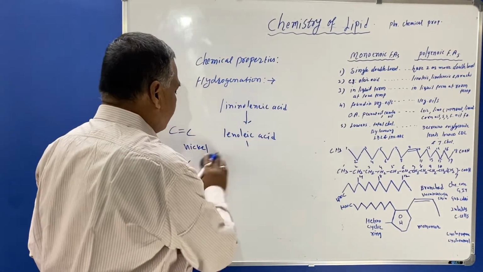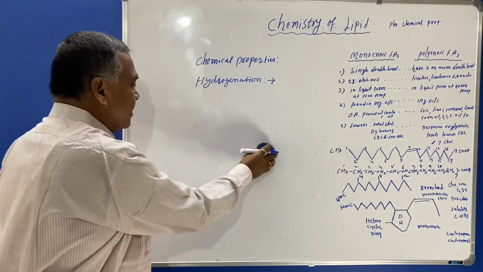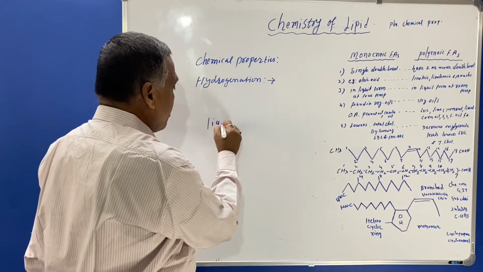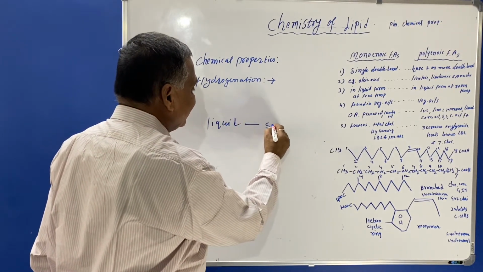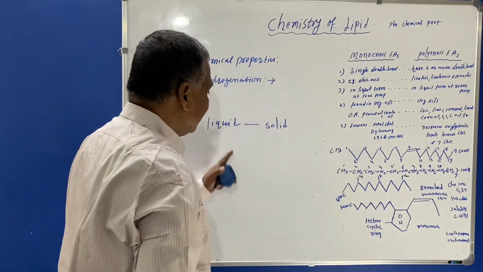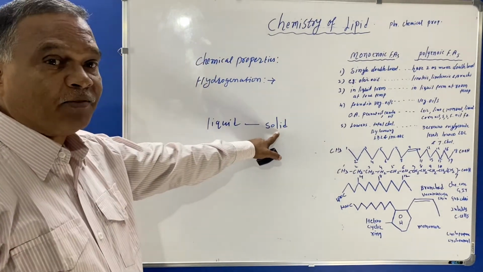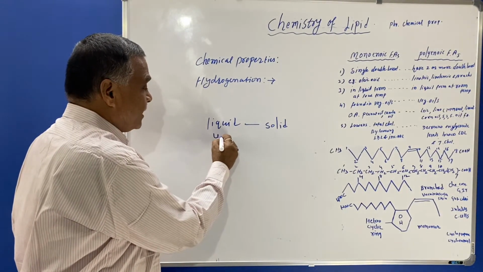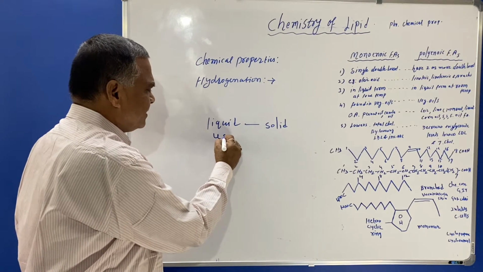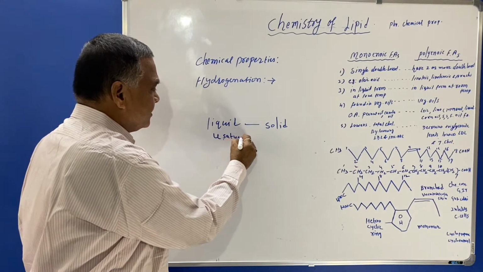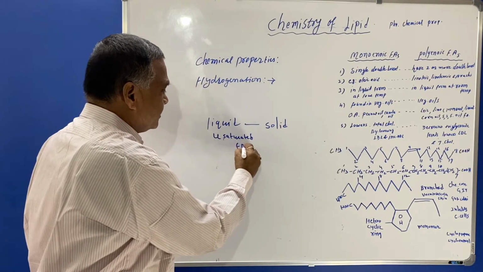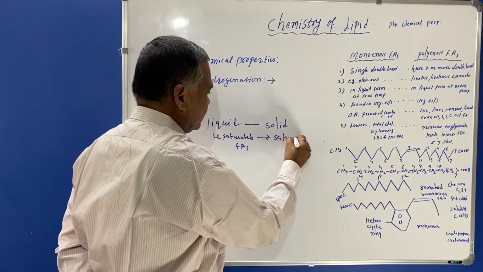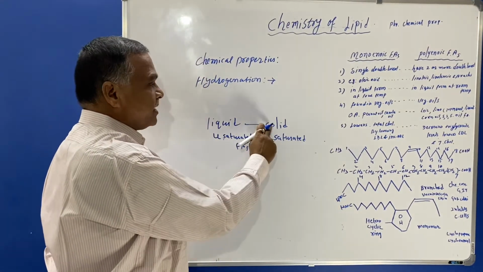So this is the example, and we have also seen in vegetable oil that the liquid form of fatty acid will be converted to solid form, meaning these liquids are present as unsaturated fatty acid and it will be converted to the saturated one, meaning liquid form is converted to solid form.